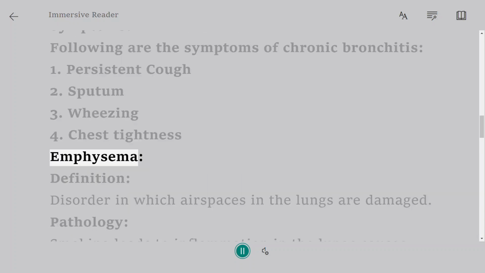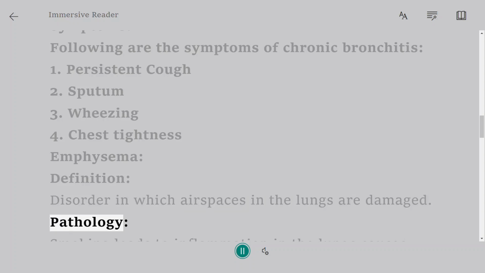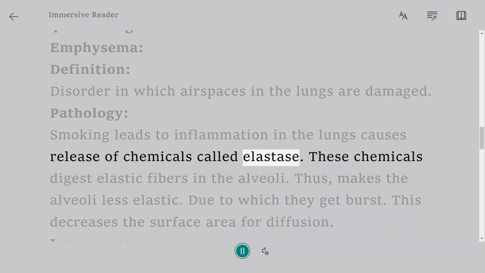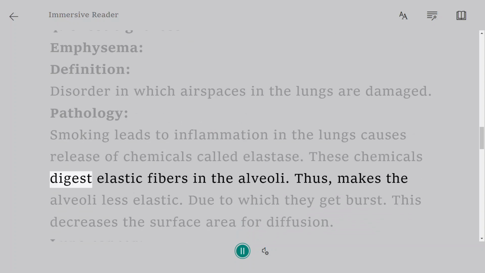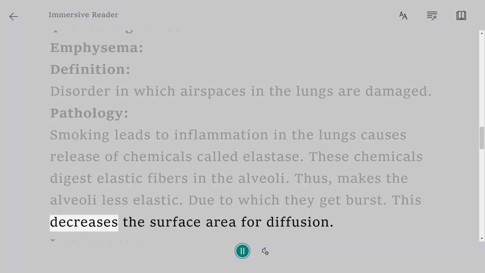Emphysema. Definition: disorder in which air spaces in the lungs are damaged. Pathology. Smoking leads to inflammation in the lungs, causes release of chemicals called elastase. These chemicals digest elastic fibers in the alveoli. Thus, this makes the alveoli less elastic, due to which they burst. This decreases the surface area for diffusion.